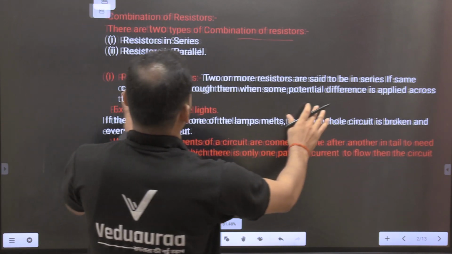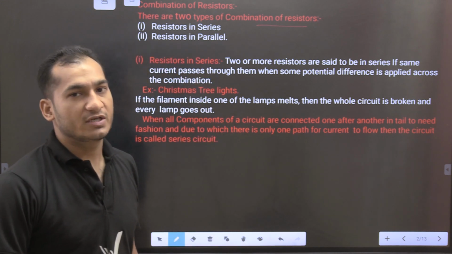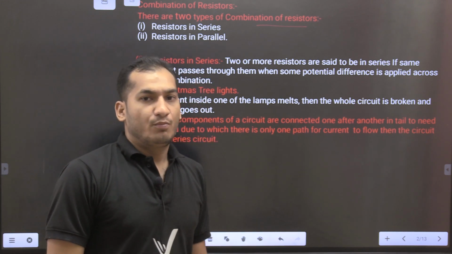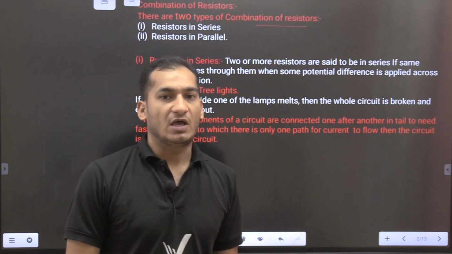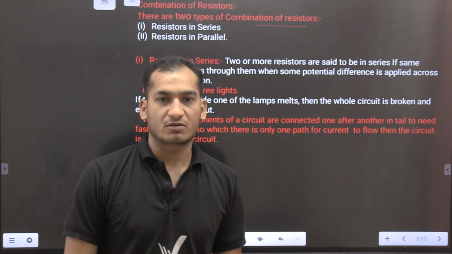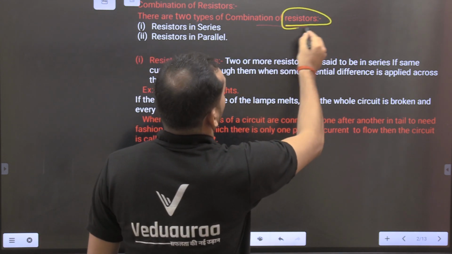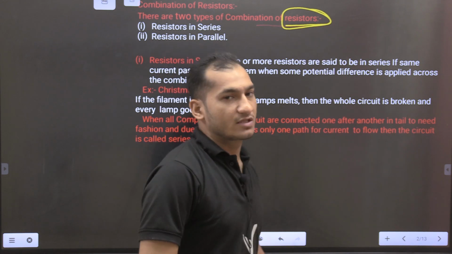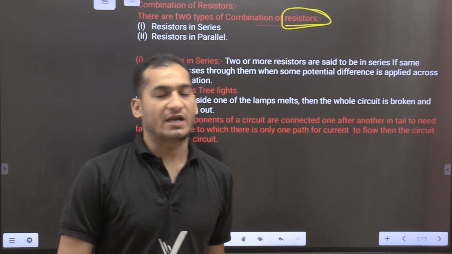Here you see resistors in series and resistors in parallel. But what is a resistor in series? First we have to understand these things. And what is a resistor in parallel? What do you mean by a resistor? First we will understand these things and then we will proceed to the next slides.